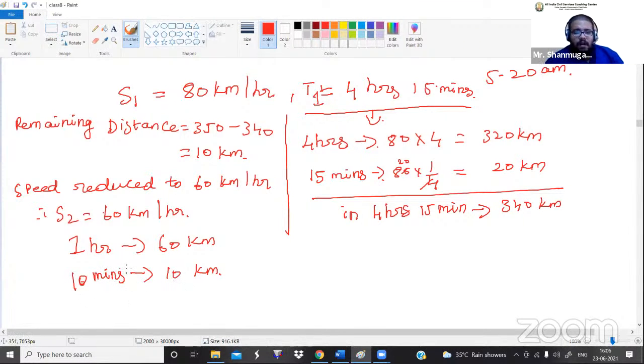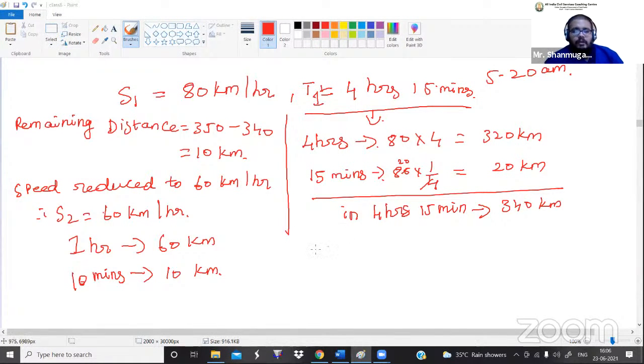Guys, listen here. 1 hour means what? 60 minutes. So in 60 minutes he is completing how much distance? 60 kilometer, which means 10 kilometer he will take how much time? 10 minutes. That's it. Do you understand what I'm saying? 60 kilometers, 60 minutes, then 10 kilometer, 10 minutes. Without touching a pen and paper, we can say the answer. Now you got it? So for covering the remaining 10 kilometer distance, he is taking only 10 minutes.